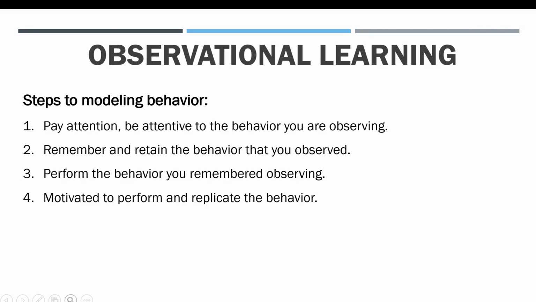And then the steps to modeling behavior include first paying attention. So we need to be attentive to the behavior that we're observing. And then after we have attention on that behavior, we need to remember and retain that behavior that we observed. Once we pay attention and remember that behavior, we're able to model and perform that behavior that we observed. And then we must be motivated to perform and replicate that behavior.